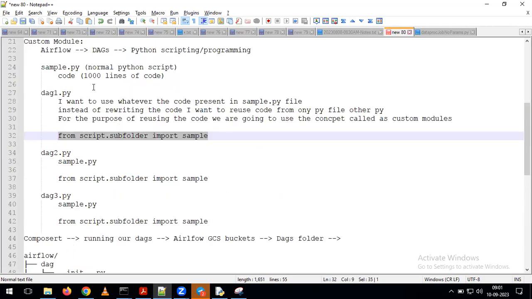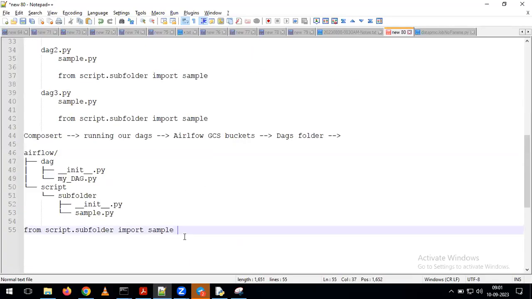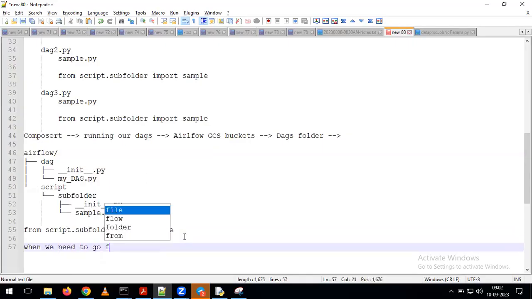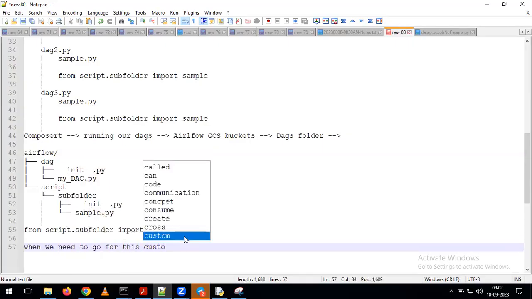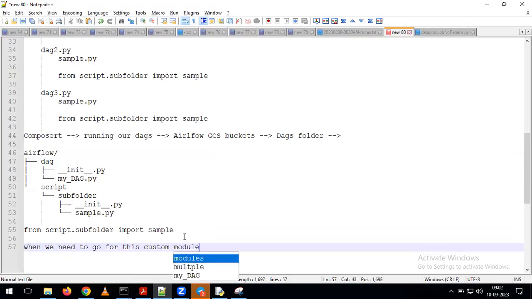Indirectly, instead of rewriting 1000 lines of code in DAG1.py or DAG2.py or DAG3.py, we are simplifying all the operations. For the purpose of simplifying this operation, we are introducing the module called a custom module. Now you try to give the answer. When do we need to go for this custom module concept?